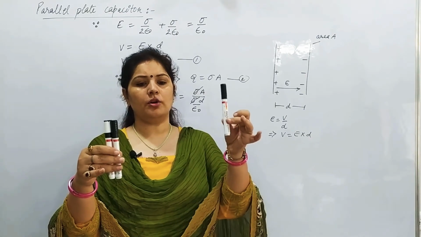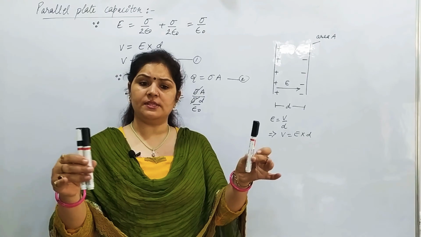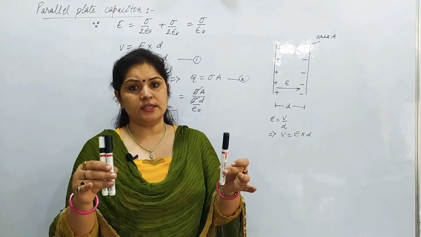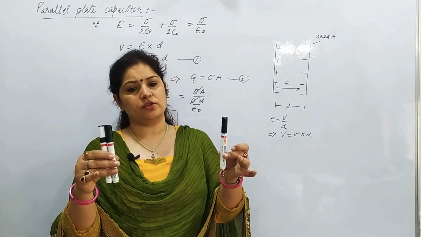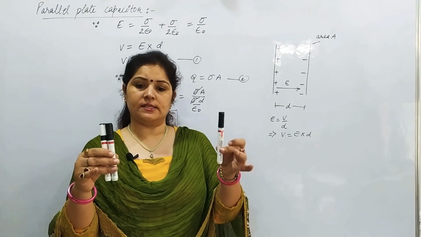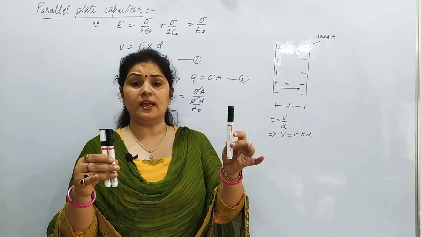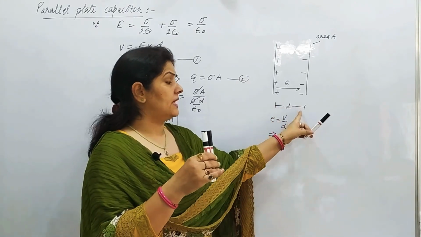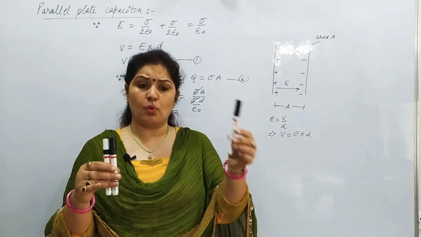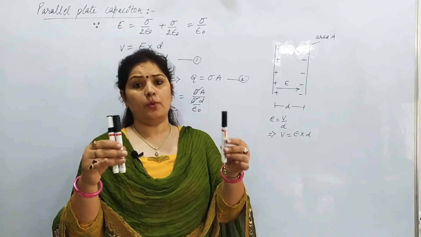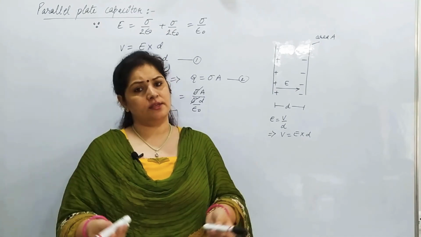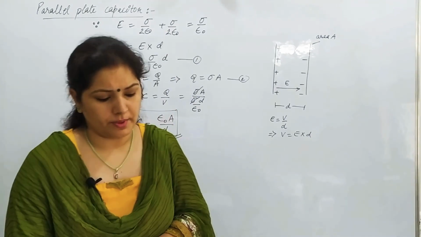In this capacitor or in this capacitor? I am giving you that the medium is the same, the distance is changed and the area of the plates is also the same. So yes, correct answer, we will be able to store more charge in this one. Why? Because the distance is less, so the charge storing capacity is more for this and less for this, provided that area and epsilon naught are the same. That you have to remember.